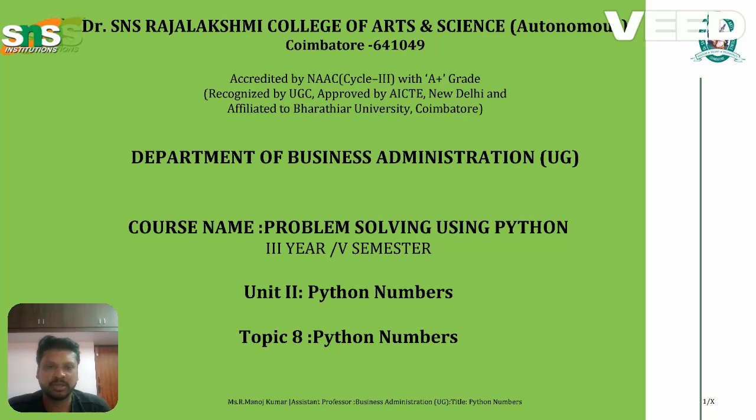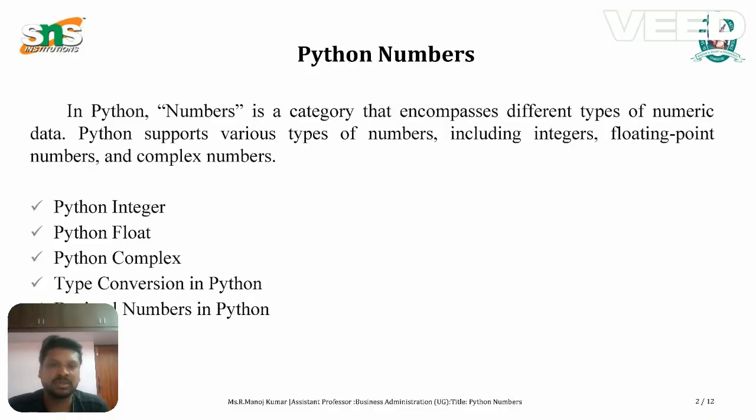I would like to explain my topic about Python numbers. Python numbers is a category that encompasses different types of numeric data. Python supports various types of numbers, including integers, floating point numbers, and complex numbers. Python integer, Python float, Python complex, and type of numbers in Python.